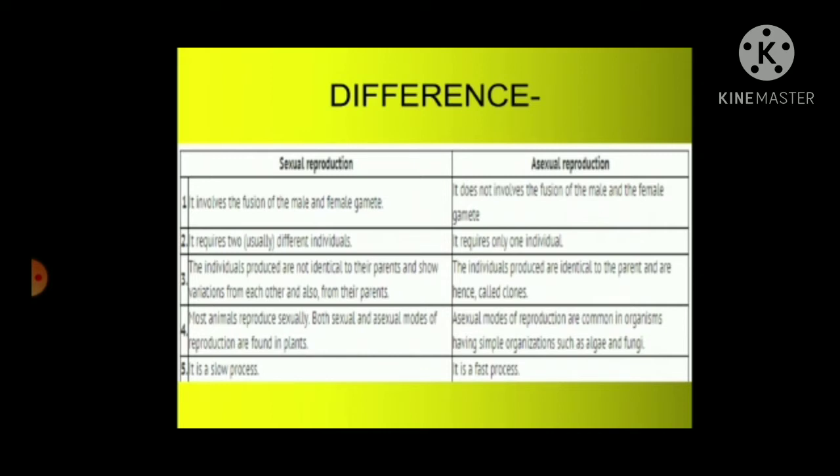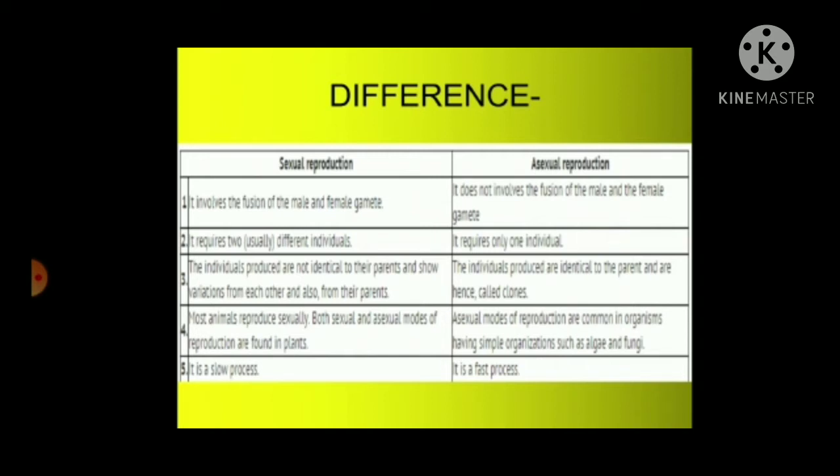The individuals produced in sexual reproduction are not identical to their parents and show variations from each other and from their parents. In asexual reproduction, the individuals produced are exactly identical to their parents and hence are also known as clones.